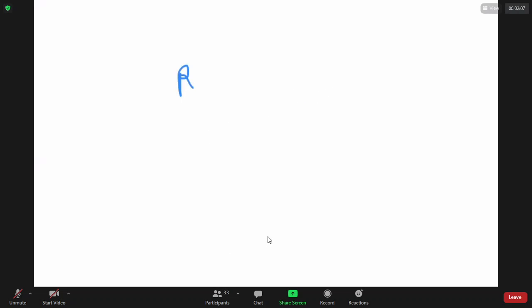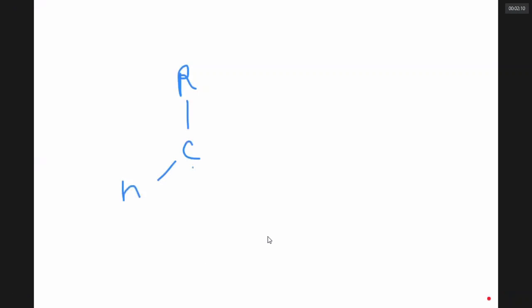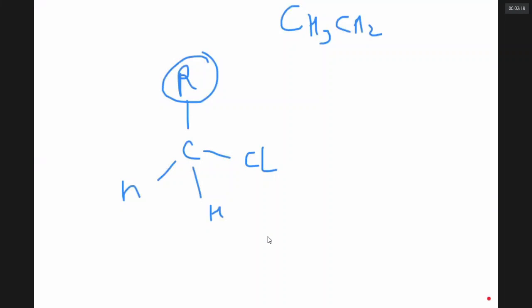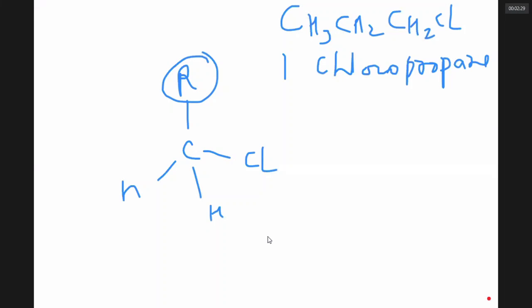So we have seen in the last class about the course of reactions. Now let us take a molecule like this. The R is CH3CH2. What is the name of this compound? Chloropropane. Because I can also have 2-chloropropane. If I take 1-chloropropane here, Cl is linked to a carbon that is linked to only one carbon. It is a primary alkyl halide.